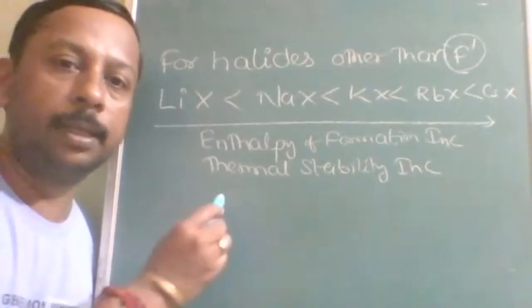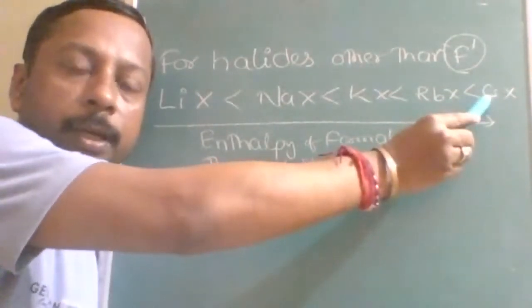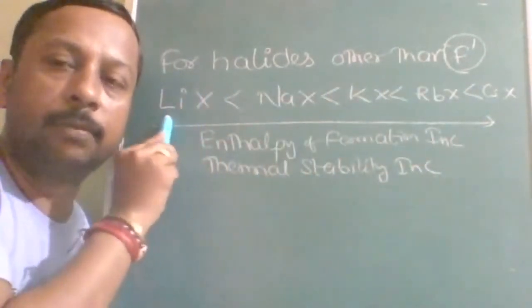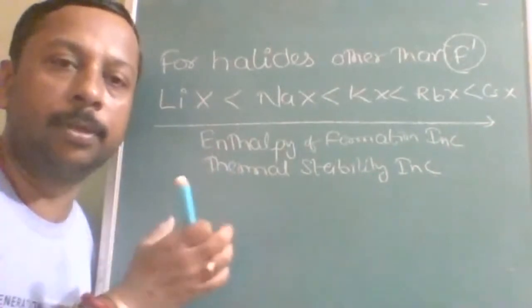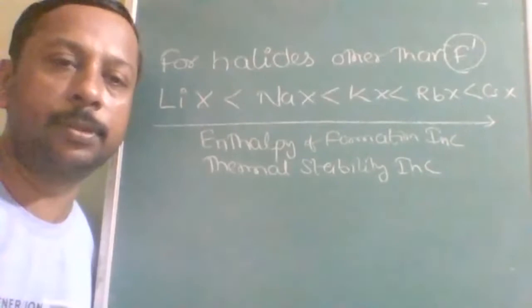What is the reason? Enthalpy of formation increases. More energy is liberated in the case of cesium chloride, and more energy is liberated in the case of lithium fluoride. That is because of the size match. Understood? Lithium and fluorine are almost similarly sized.